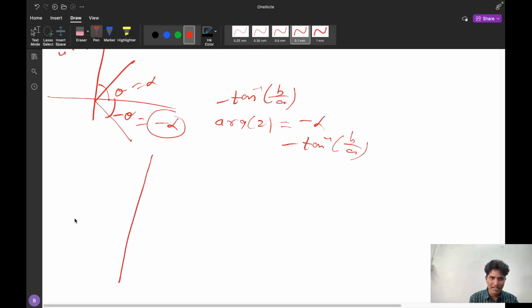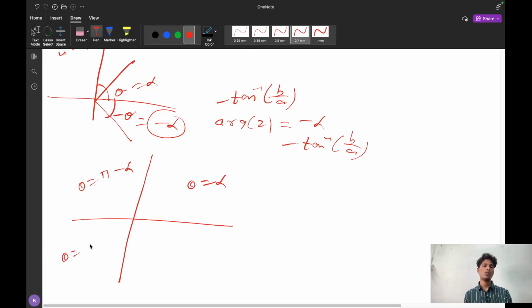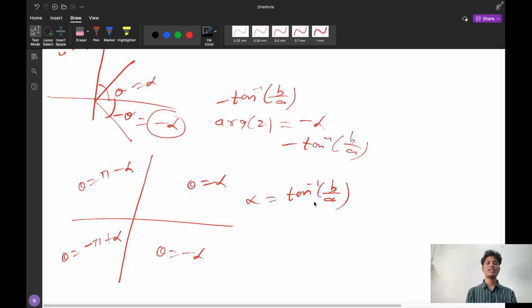So if I generalize everything, in the first quadrant theta equal to alpha, here theta equal to pi minus alpha, here theta equal to minus pi plus alpha, and here theta equal to minus alpha. And what is alpha here? Alpha equal to tan inverse b by a. Like this you have to remember.